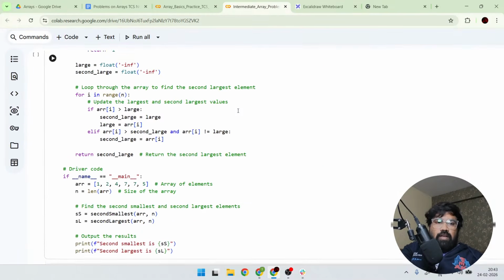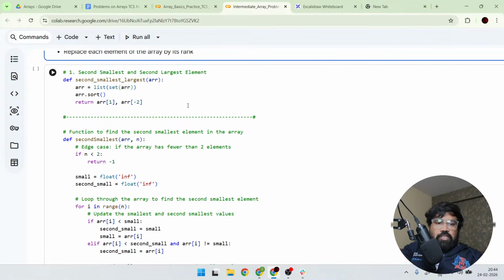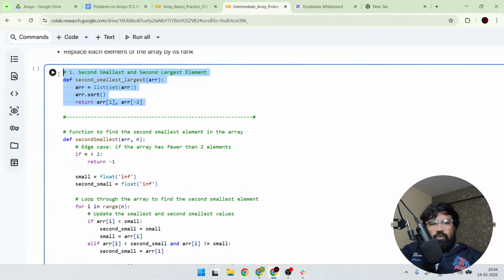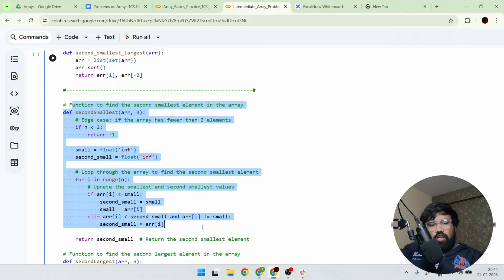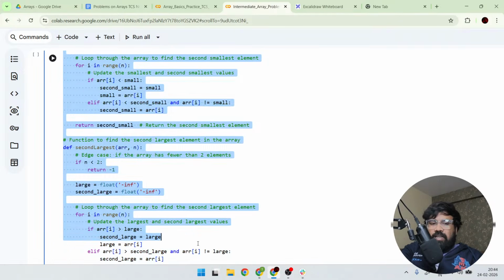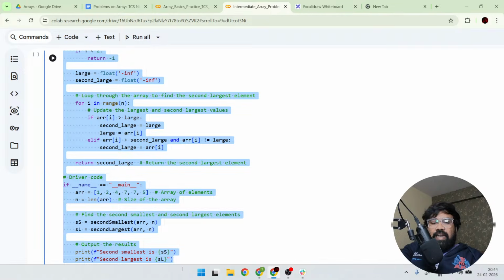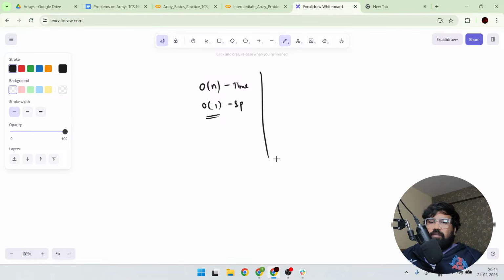If you observe, this is the first method which is not optimized. This is called the brute force method. But when I write the optimized solution, you can see I have written it in so many lines. So how much code you are writing doesn't matter. Whether it is an optimized solution or not, that is what matters. So how we can implement this is very simple.